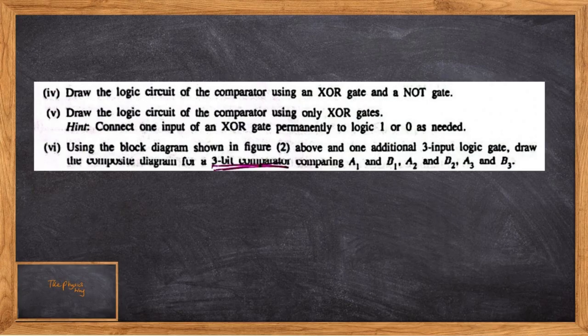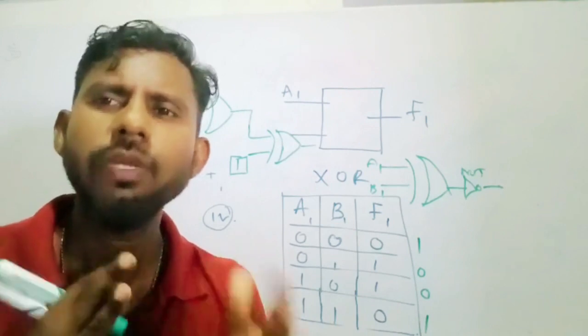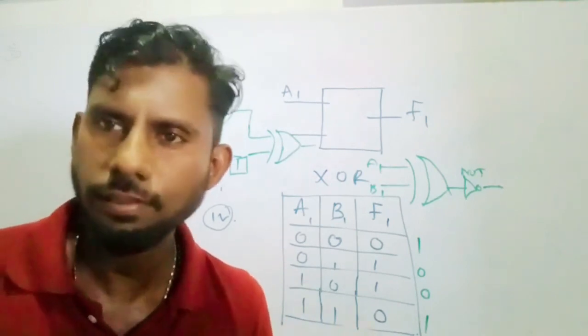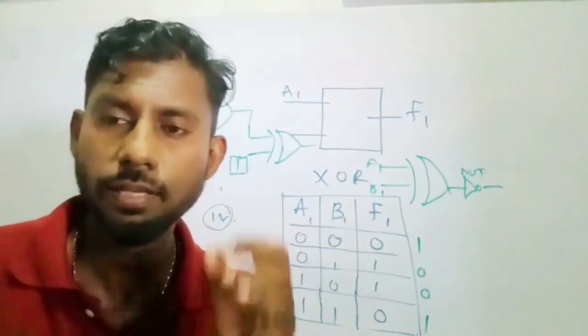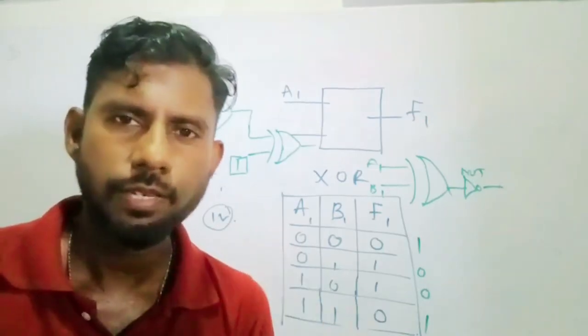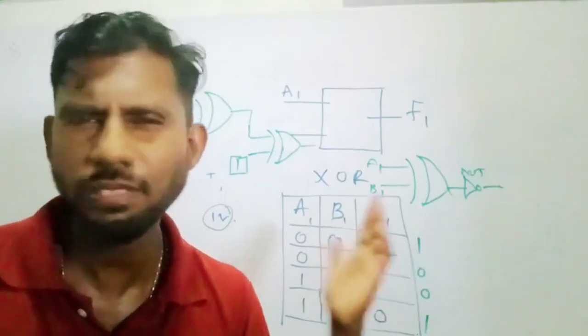If you have practiced 3 input AND gate questions, you must have done them. Only if you have done that type of question does that idea come into your head. Otherwise, you will feel stuck and not know what to do with this type of question. Students, if you are facing a situation like this in an electronics essay question, go with your gut feeling or whatever you know, just write it down.